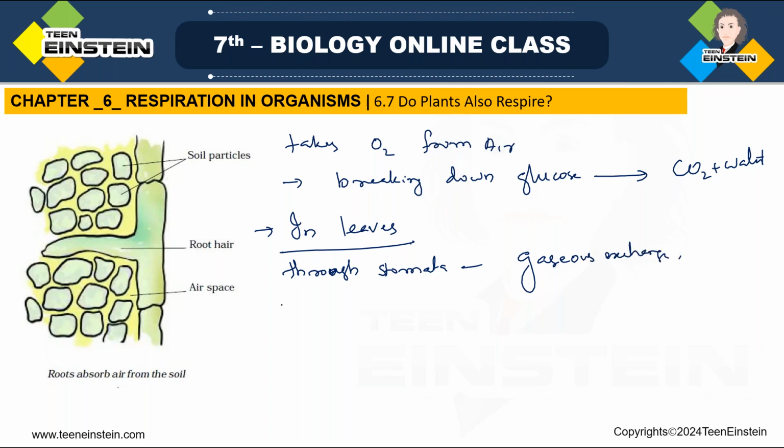Right? In roots, how is this gaseous exchange taking place in plants? Each and every part can do this gaseous exchange. Okay, so in leaves, tiny pores which are called stomata allow the exchange of gases. And in roots, the air is taken up from air spaces which are present in between the soil particles.